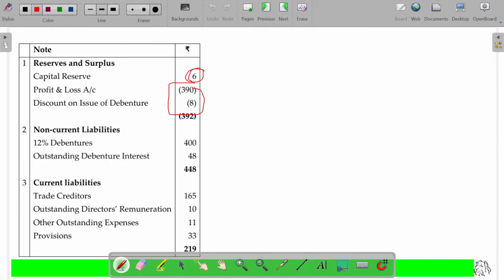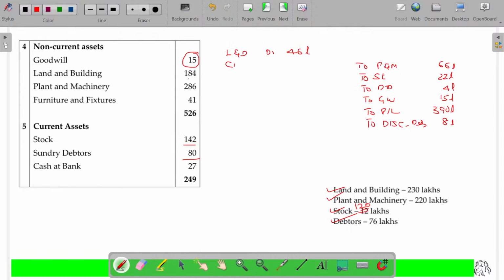Apart from that, capital reserve can be converted into capital reduction account. I write it fully, not to confuse with our CR here. Capital reserve, the value being 6, is transferred to capital reduction account, 52 lakhs. This is how you can pass the combined entry also.